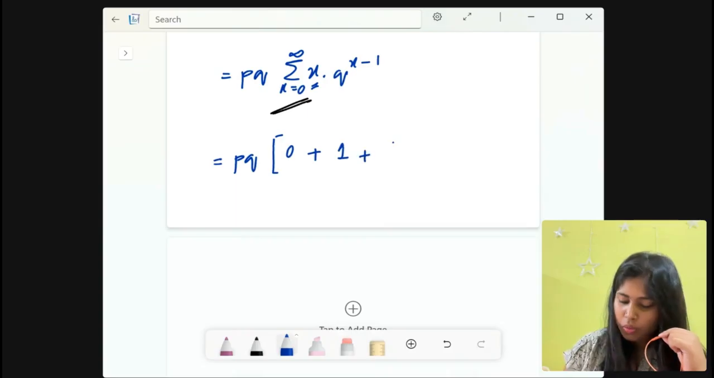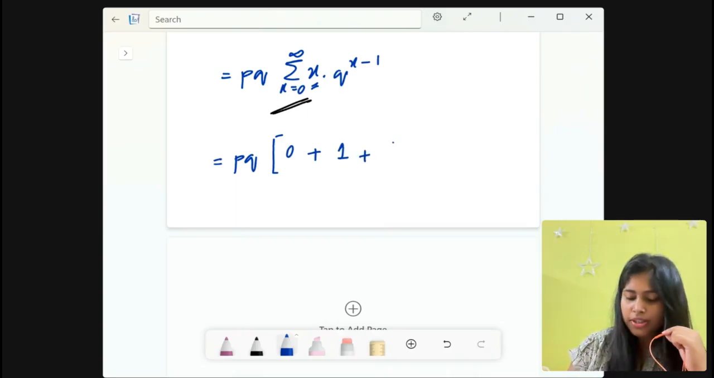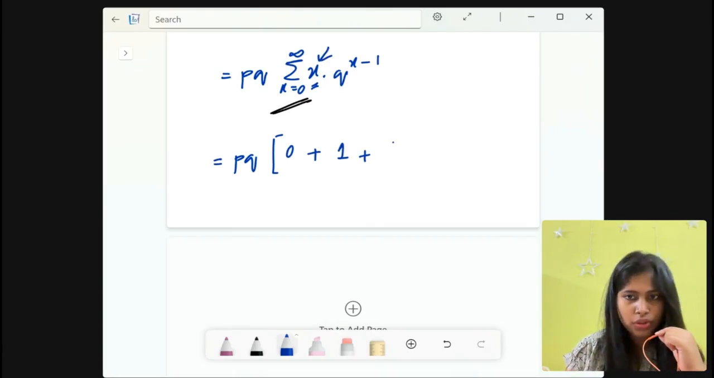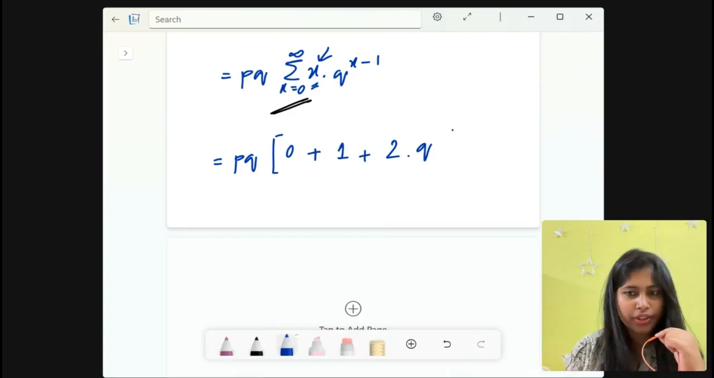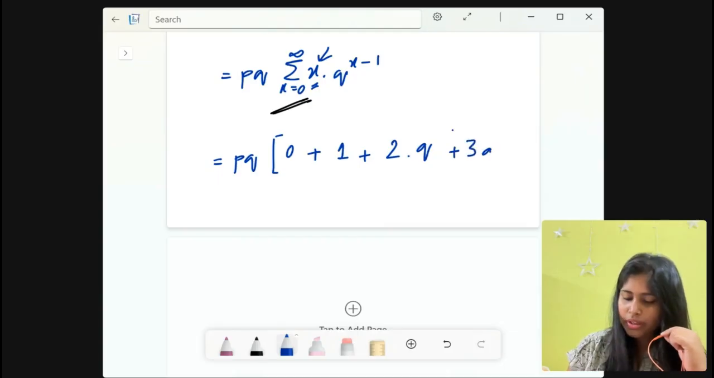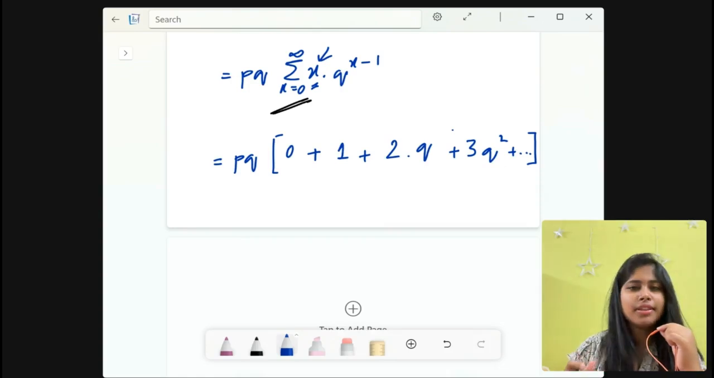Now like this, what will be the third term? That is for x equals 2. So for x equals 2, what do we get? 2 into q to the power 2 minus 1. Here this will be q to the power 1, which is q. So it will be 2 into q. All right. Now like this, it will go on like 3q square and it will go on till infinity. Now this is a pattern.